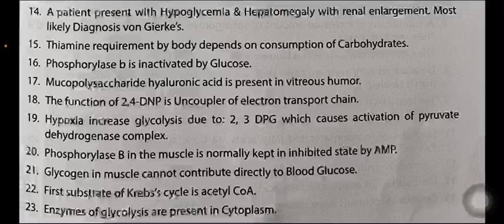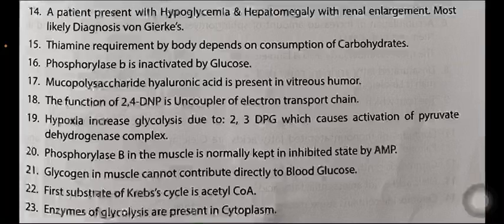The mucopolysaccharide hyaluronic acid is present in vitreous humor. The function of 2,4 DNP is as an uncoupler of the electron transport chain. Hypoxia increases glycolysis due to 2,3 DPG, which causes activation of the pyruvate dehydrogenase complex. Phosphorylase B in the muscle is normally kept in an inhibited state by ATP. Glycogen in muscle cannot contribute directly to blood glucose.